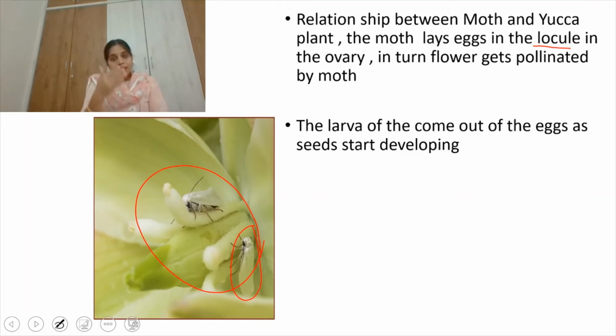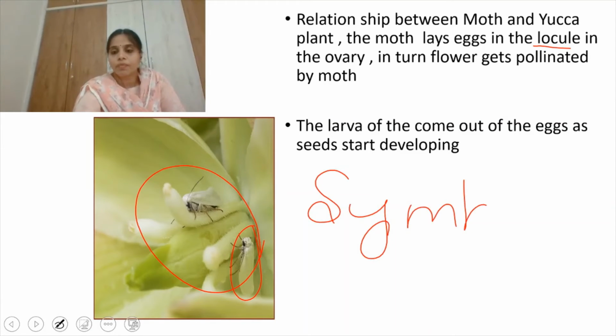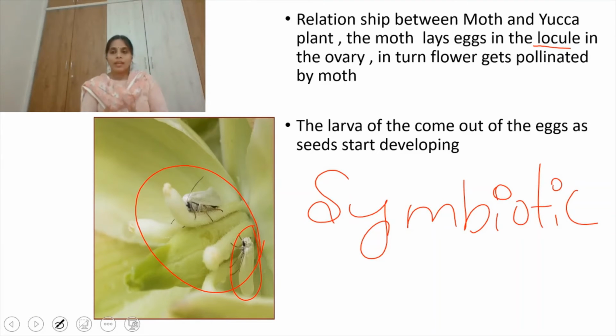See, we already observed in pre-fertilization changes things like laying eggs. In a safe place they will lay eggs, right? So they lay eggs in the locule where safety is present. In turn, the flower gets pollinated by the moth. Such a relationship where both the animals get benefited, we call a symbiotic relationship, where the moth gets a safe place to lay its eggs, and the yucca plant in turn gets pollinated by the moth.